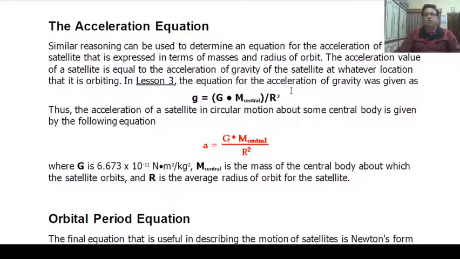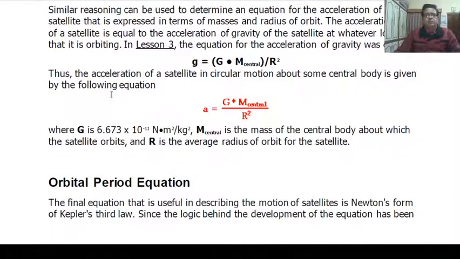We know that acceleration of gravity g equals G M central upon R square, a common relation that you used for acceleration of gravity. Thus, the acceleration of a satellite in circular motion about some central body is A equals G M central upon R square, where G is the universal gravitational constant.